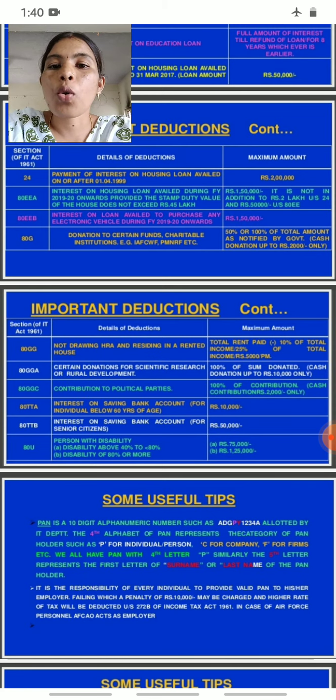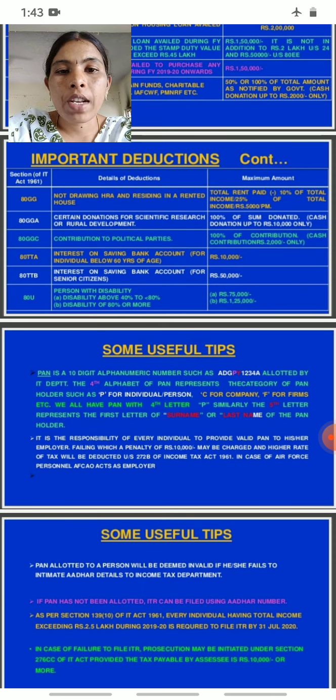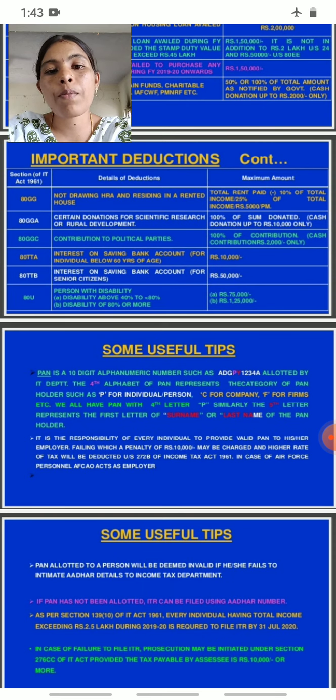Then we come to the next topic, Section 80GG. Not drawing HRA and residing in a rented house. What is the deduction? It means total rent paid minus 10% of total income, 25% of total income, or 5,000 per month, is to be given as a deduction.